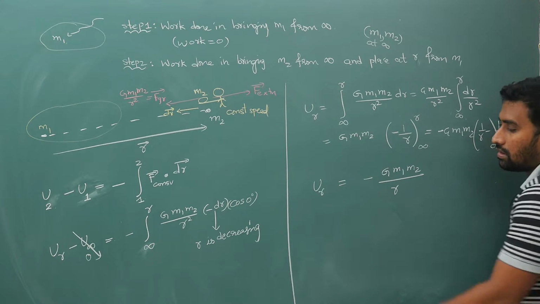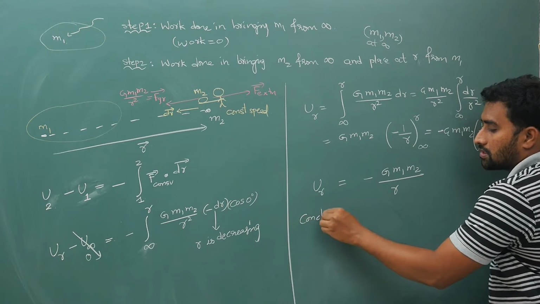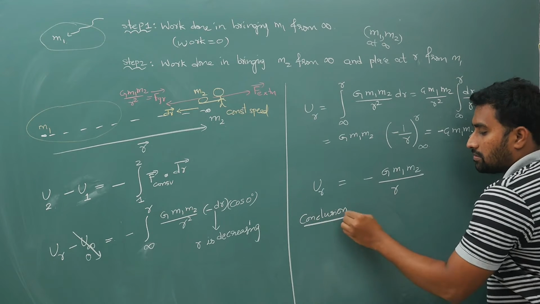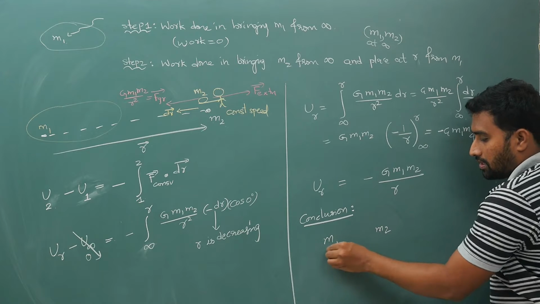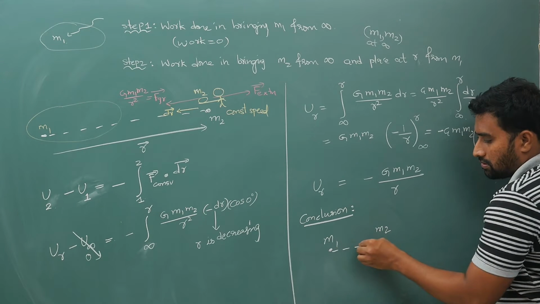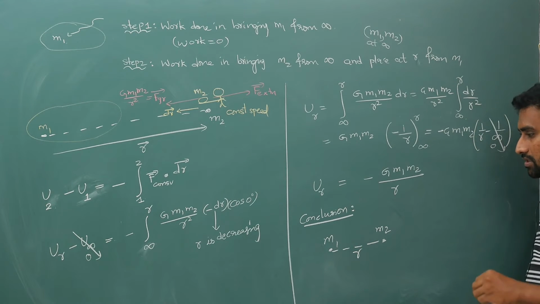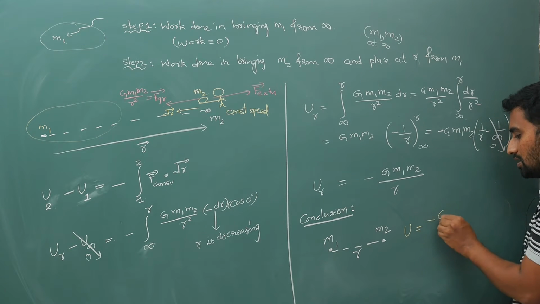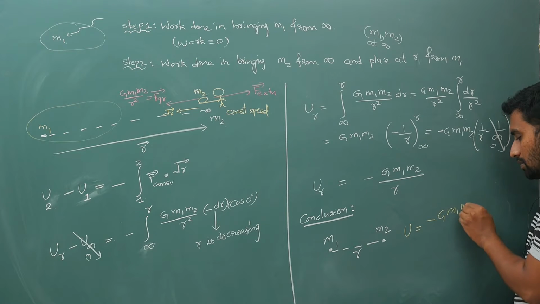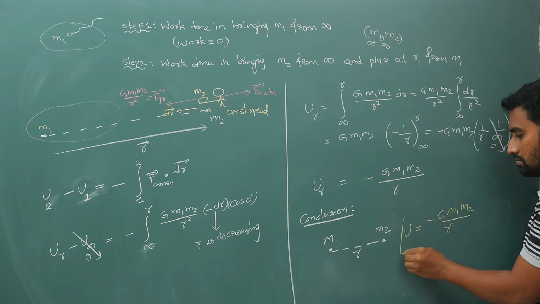So the conclusion is gravitational potential energy is negative for masses m1 and m2 at a distance r like this. Your potential energy U is minus G m1 m2 by r.